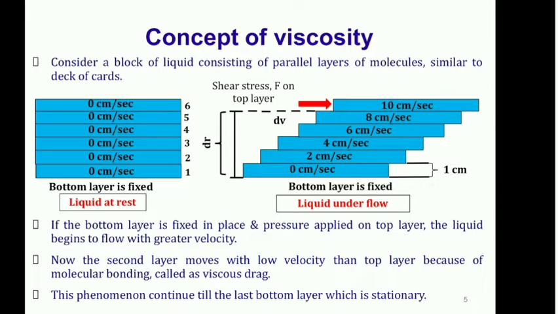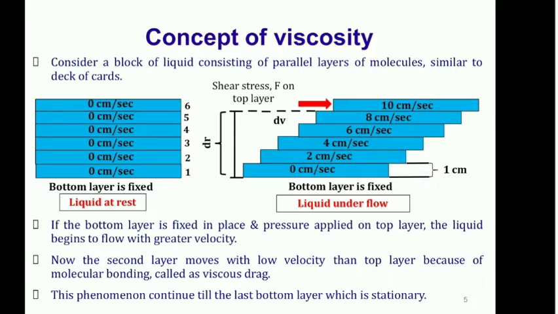Whatever we discussed is given in this particular sentence. Now what will happen? The bottom layer is fixed, and the topmost layer is moving with the higher velocity. What about the remaining layers? For the understanding of the rate of shear and shearing stress, this is very important. Now the second layer from the top means layer fifth.